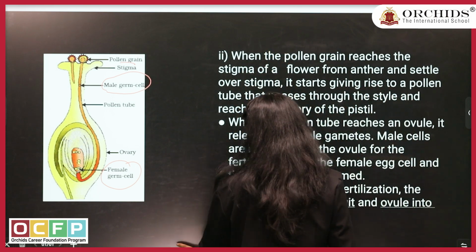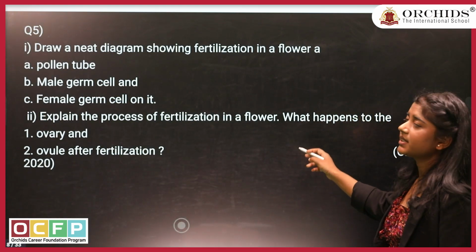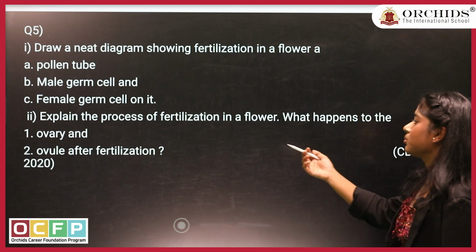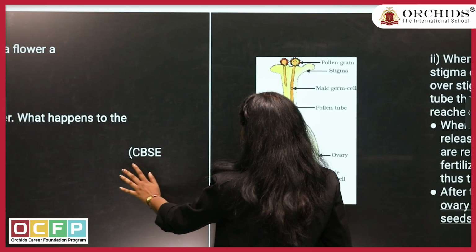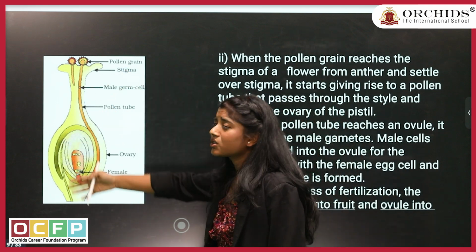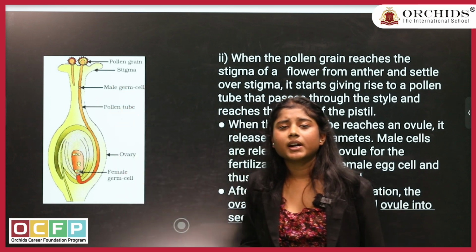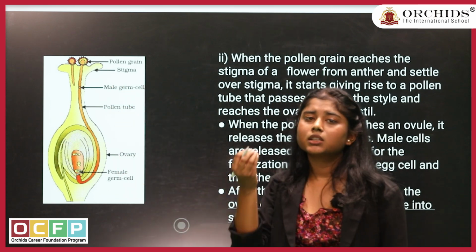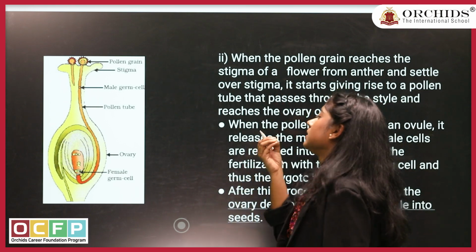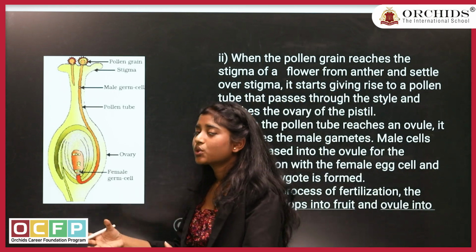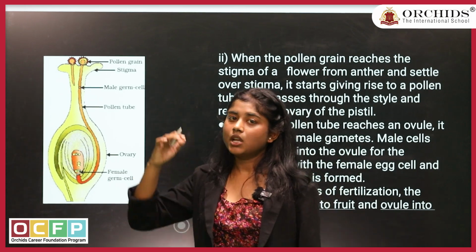Moving to the next part of the question, which was you have to explain the process of fertilization in a flower, and you have to write about what happens in ovary and what happens to ovary and ovule when it is fertilized. Now this is the explanation of fertilization in a flower, where the pollen grains will be accepted by the stigma, then the pollen grains will start germinating, the male germ cell will be released, it will reach the ovary where the female germ cell is, the fusion will happen, zygote will form, and then embryo will form. This is the explanation of how it is done.